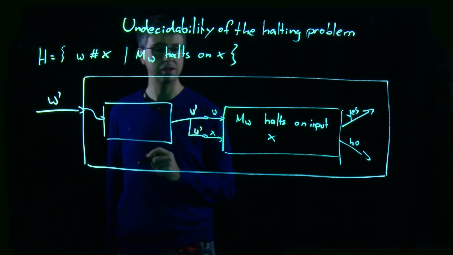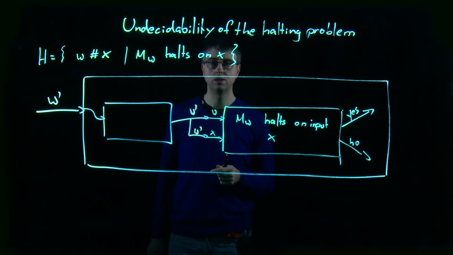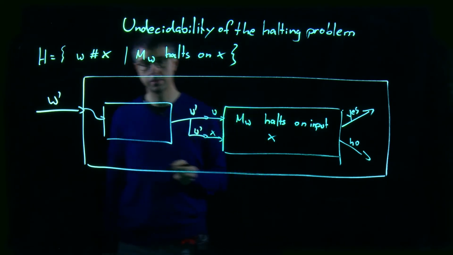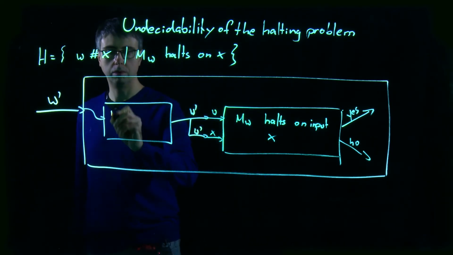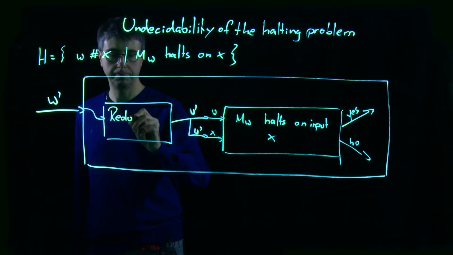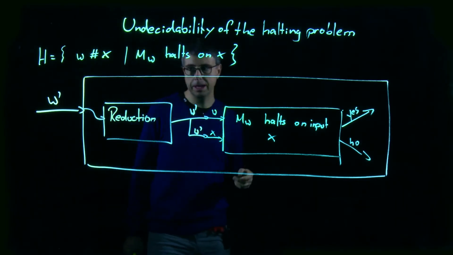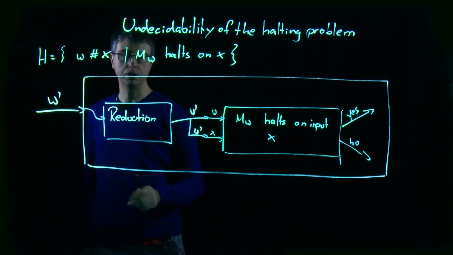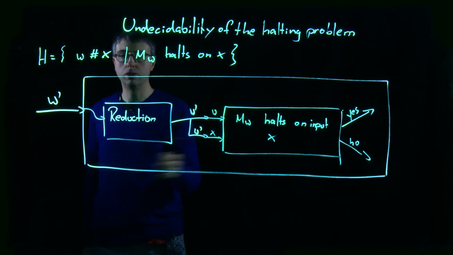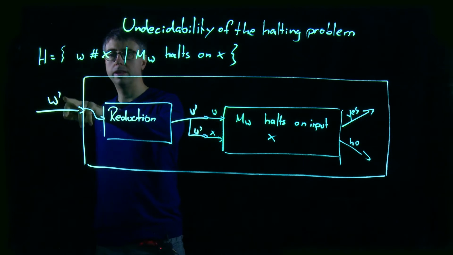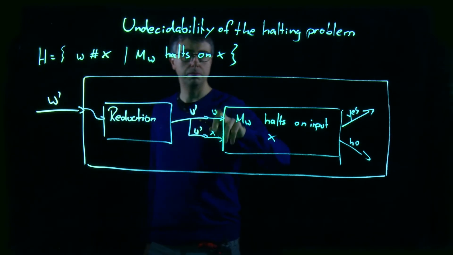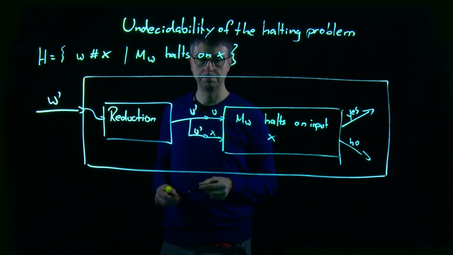So we would simply set both inputs to W prime. This one here will be later on called reduction. But actually it's a mapping from these inputs here to these inputs here, and there's not really much to do. We simply feed this input here to both inputs here.